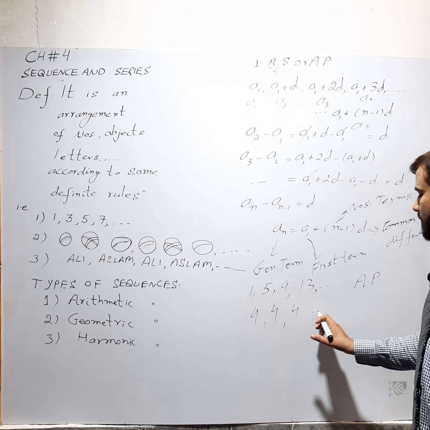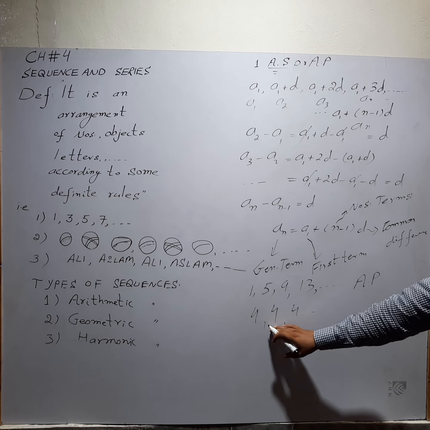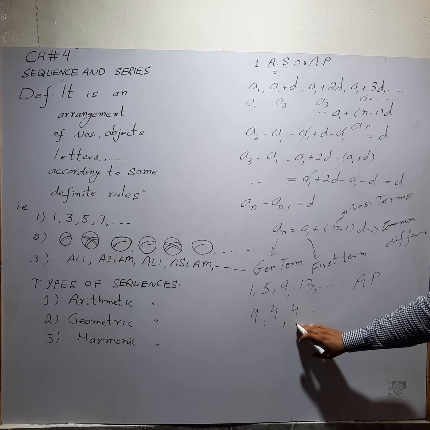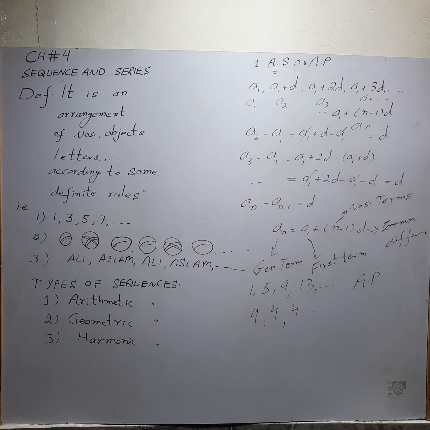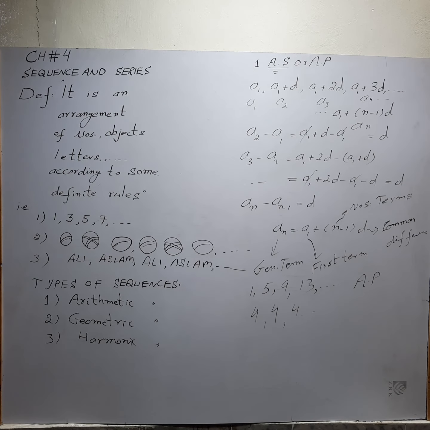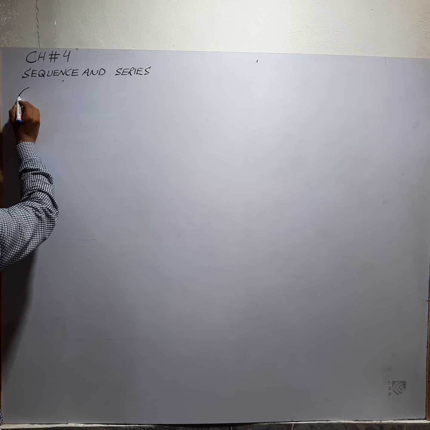So this type of sequence is called arithmetic progression, because the difference between two consecutive terms is the same, which is D. In this case D is equal to 4. These are some basic ideas related to the arithmetic sequence. The next type is geometric sequence.